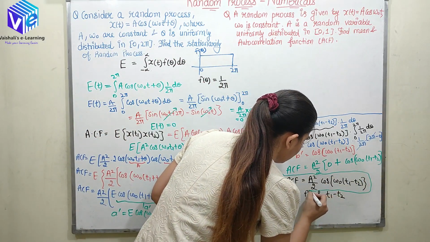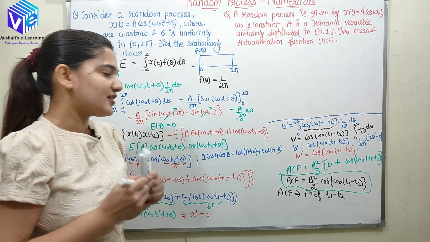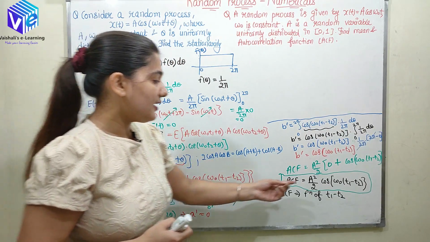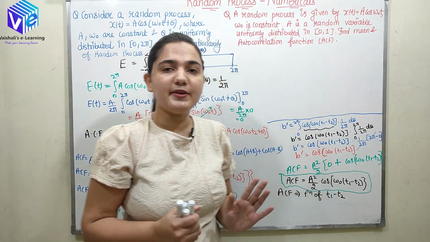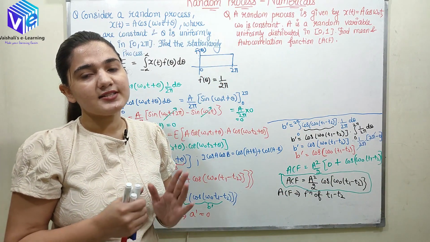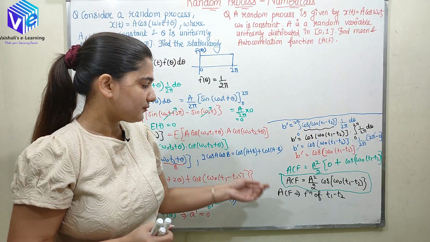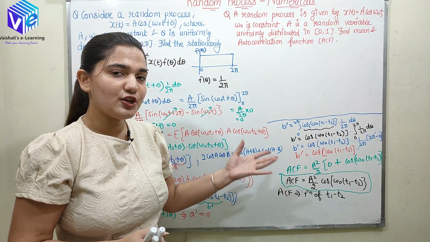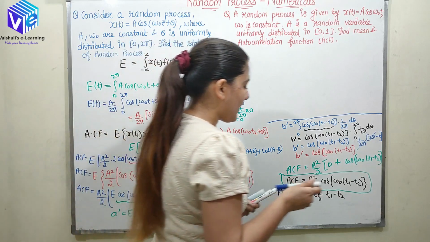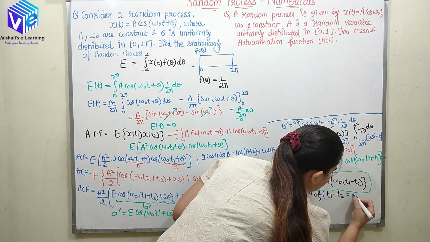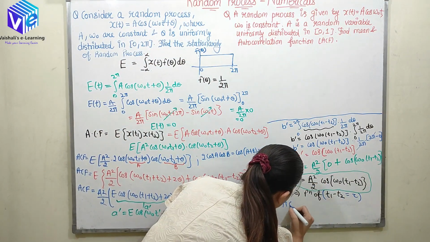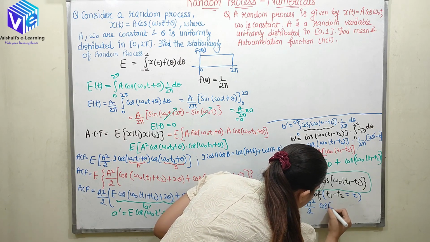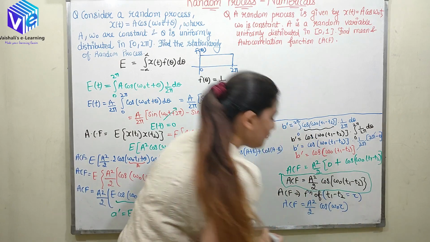From here you can directly see the autocorrelation function is not dependent upon theta, rather it depends upon the time difference only, which is t1 minus t2. So I can represent the autocorrelation function as a function of t1 minus t2, or I can take t1 minus t2 equal to tau. So the autocorrelation function would be equal to a square by 2 cos of omega naught tau.